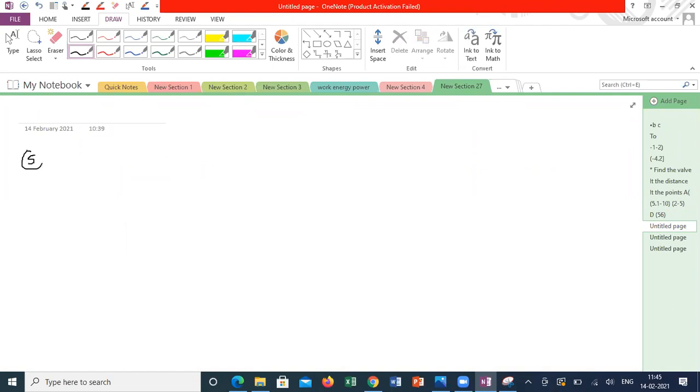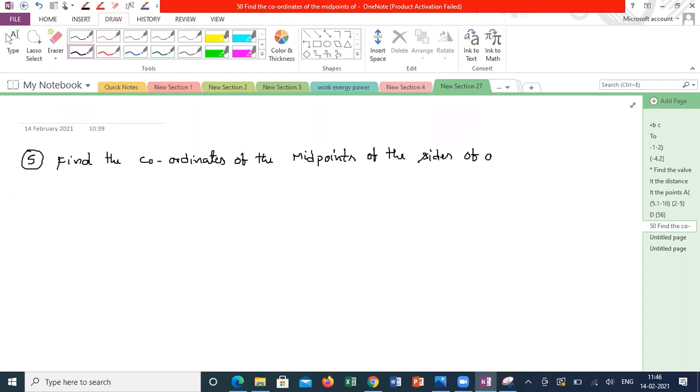This is like a 3 marks question, I can say. Find the coordinates of the midpoints of the sides of a triangle, which are 4 comma 3 and 6 comma 0 and 7 comma minus 2.